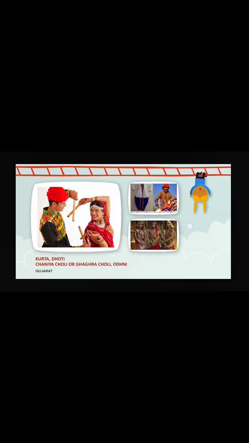Next, that is Uttar Pradesh. So in Uttar Pradesh, male members are wearing mainly dhoti, lungi, and sometimes they are wearing kurta pajama, but female members are wearing sari, salwar kameez. These are the traditional dresses of Uttar Pradesh.